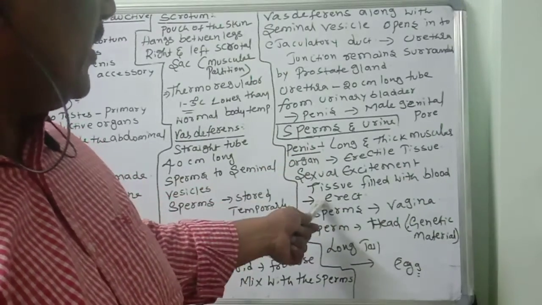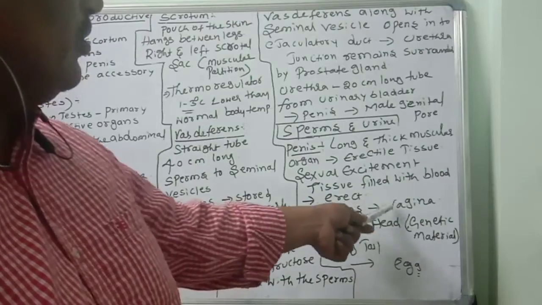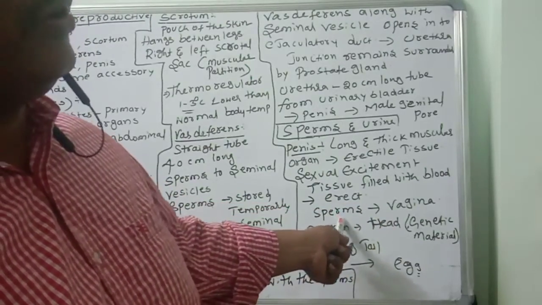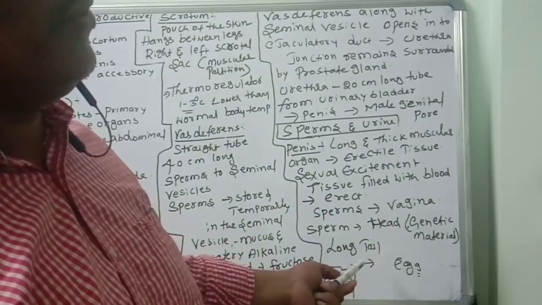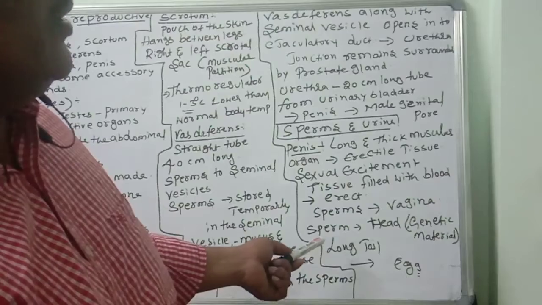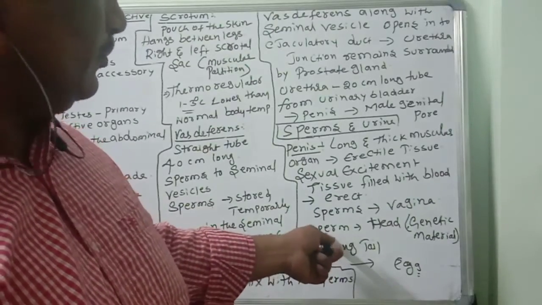When erect, the penis releases sperms into the vagina, then you know very well the fertilization process. Sperms move towards the female gamete, the egg. Then the egg and sperm form the zygote.